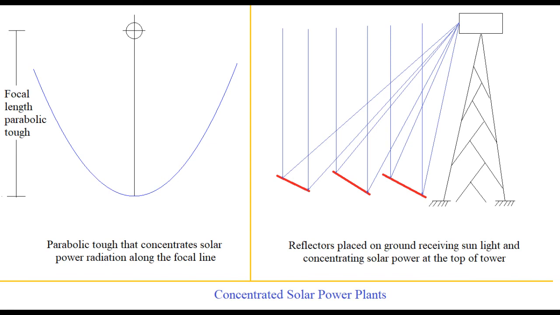Energy transferred from sunlight into the working fluid changes the state of the working fluid. For example, if water is the working fluid, then it changes to superheated steam. Further, this superheated steam is supplied to a steam turbine to convert it into electricity. The important working fluid in the case of a concentrated solar power plant is molten salt. This medium has the additional advantage of storing energy for a long period of time. In this way, energy stored in molten salt is used as and when it is required by the grid.